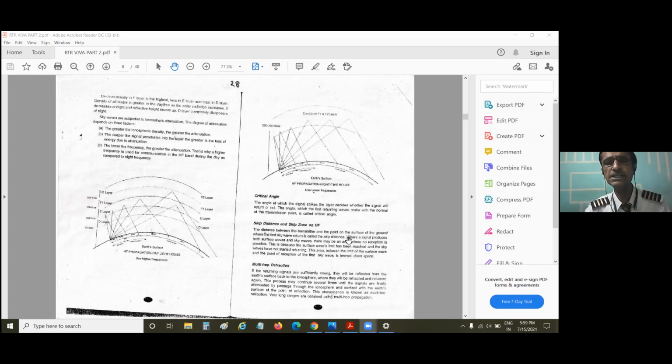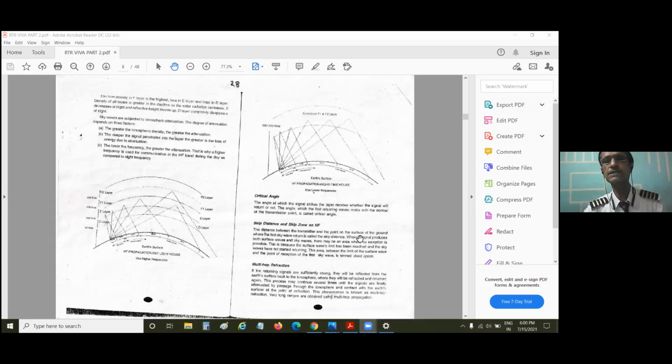This distance between the last ground wave and the first sky wave, after reflection, when it comes back on the ground, is known as skip distance. It is skipped. Skipped by what? Skipped by both the ground wave and the sky wave. So you can say there is no signal in this area at all. There is no ground wave and no sky wave, because the sky wave has not yet come. It came at a further point somewhere.